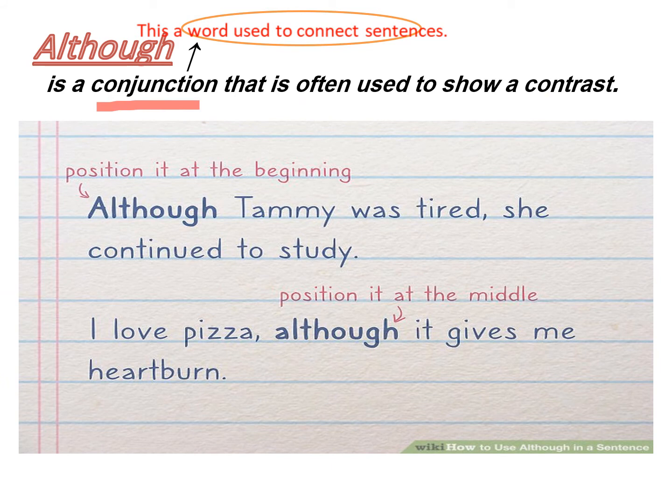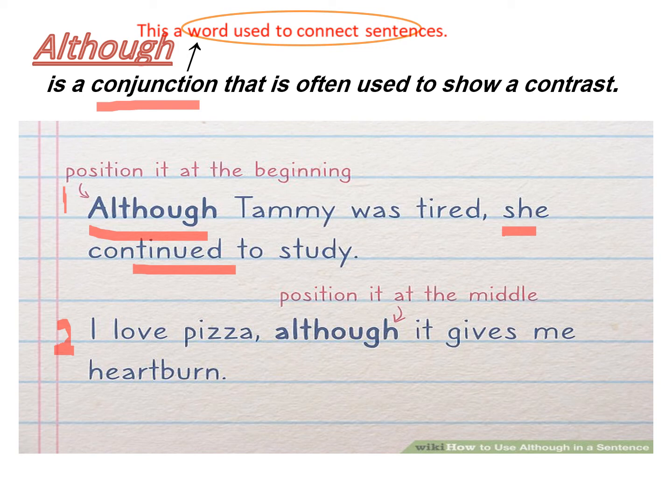Here we have two sentences, 1 and 2. In sentence number 1, I used although at the very beginning, as you see, and I didn't use any commas after it immediately. Can you see? So, what will come into your mind when you read the first phrase? Although Tammy was tired, the first idea is that she will sleep or take rest, but she was clever and she continued her study. So this is a contrast in ideas, but although connected them together.